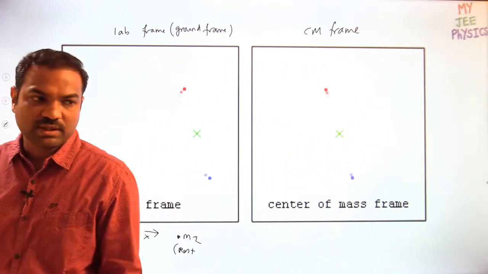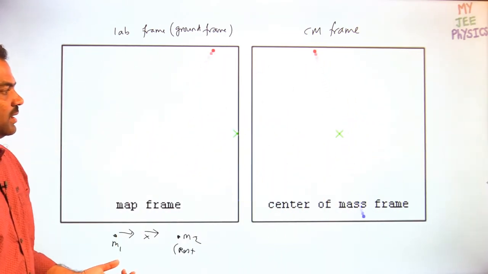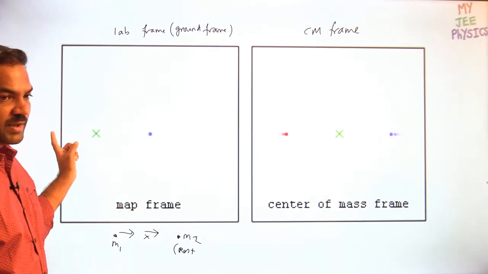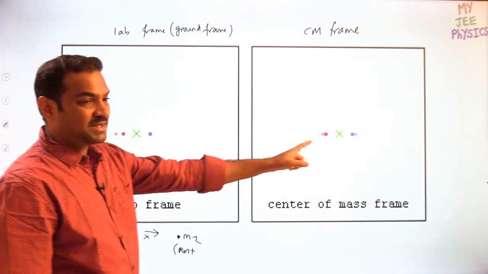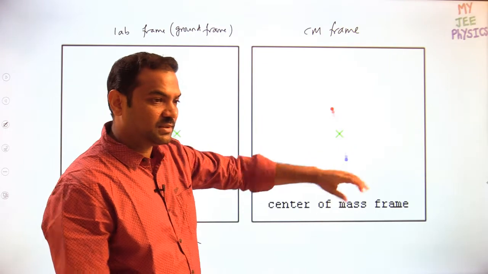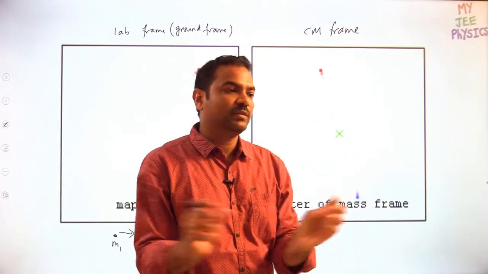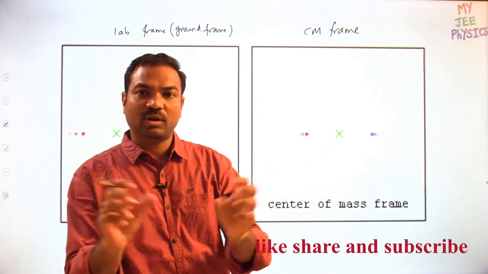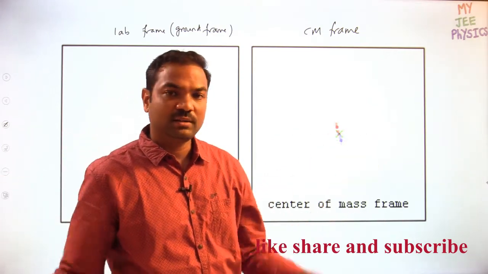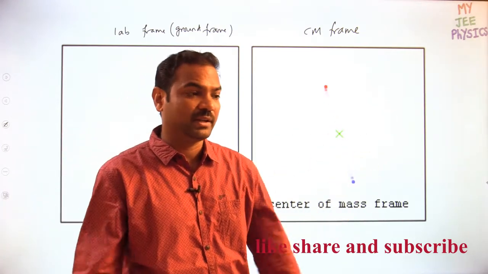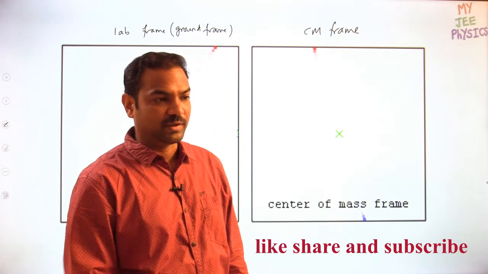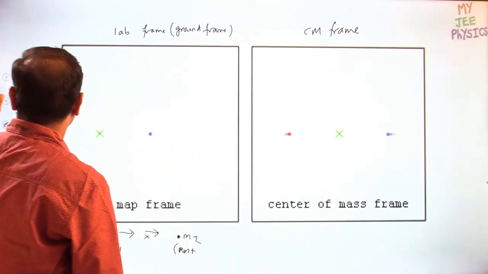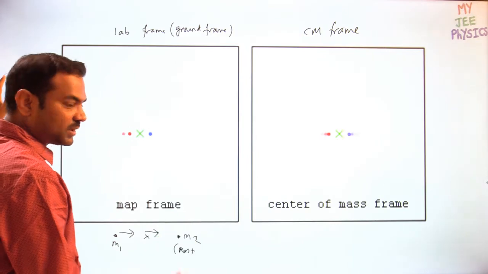So you can observe the things carefully. In the lab frame case, center of mass will move, whereas in the center mass frame, center mass will be at rest. The remaining particles look like they are moving in opposite directions. Whereas in the spring and block case, the blocks are always moving in opposite directions, and that's why the blocks oscillate, as seen from the center mass frame. I think you got some imagination.